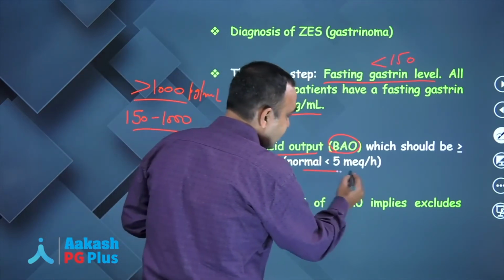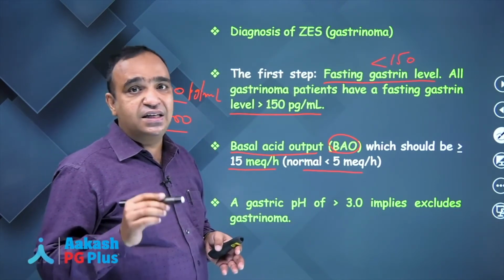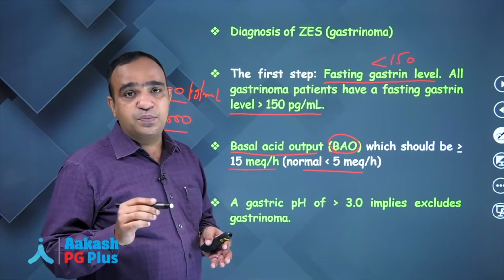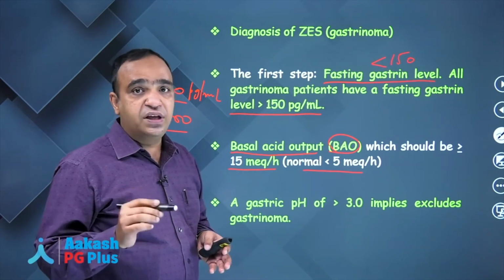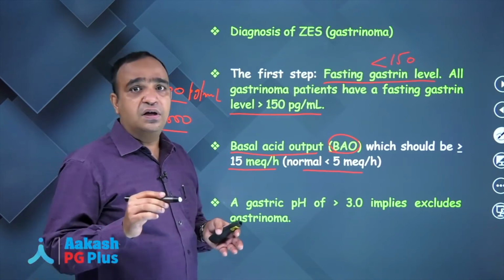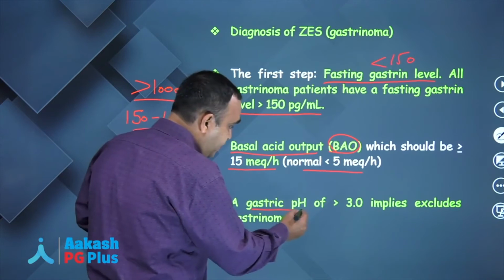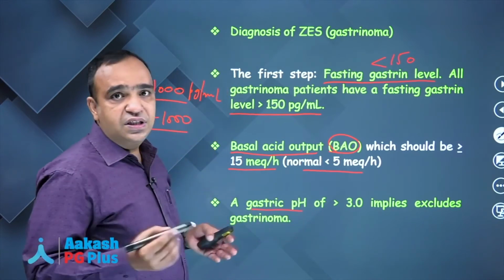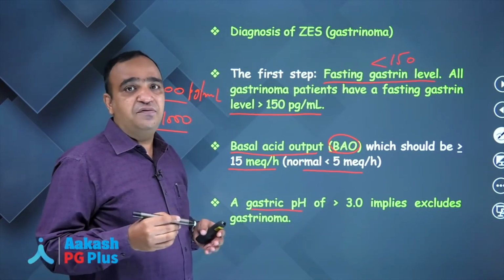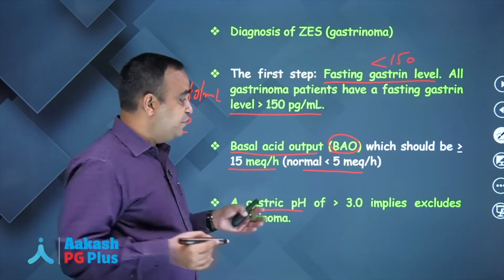Normal basal acid output is less than 5 milliequivalents per hour. If it is more than 15, it is again confirmatory for gastrinoma. Now third is gastric pH. This is very easy to understand. If acid is high, the pH will be low. Now the cutoff is 3.